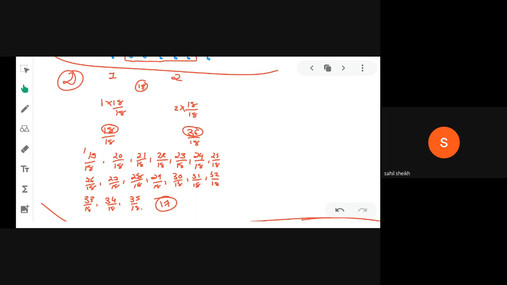And then after, you can see we are converting these rational numbers into their simplest form. So you can see we are dividing 20 divided by 18 with 2. So we get 10 divided by 9. You can see 21 divided by 18. We are dividing with 3. So we get 7 by 6, as 7 3s are 21 and 6 3s are 18. Then 26 by 18. Then 24 by 18. Then 27 by 18. So every number we have to convert into simplest form. Okay. Clear all of you?